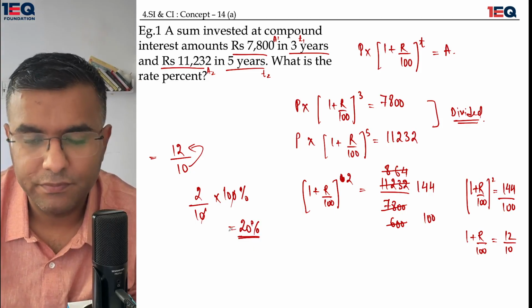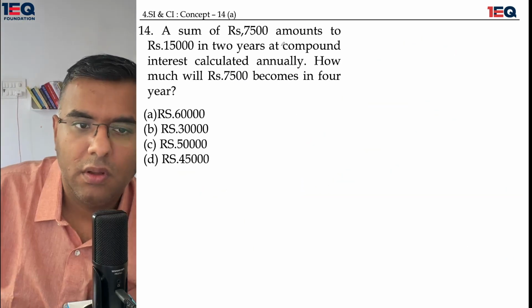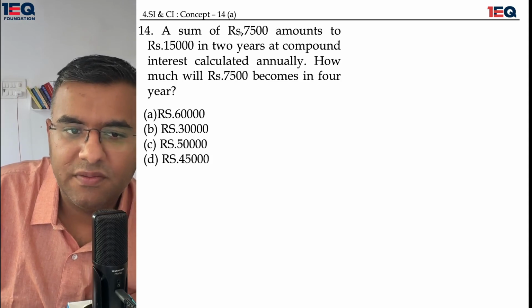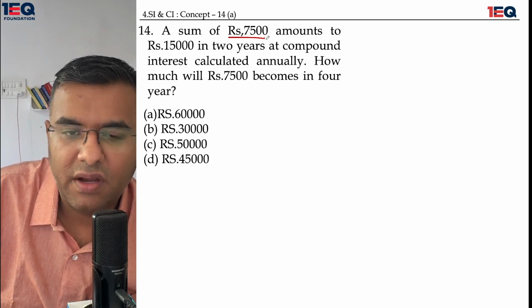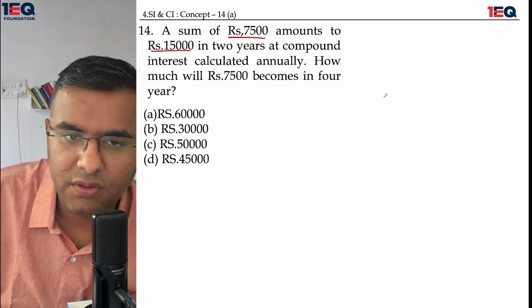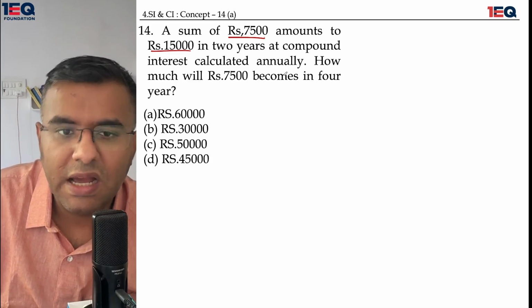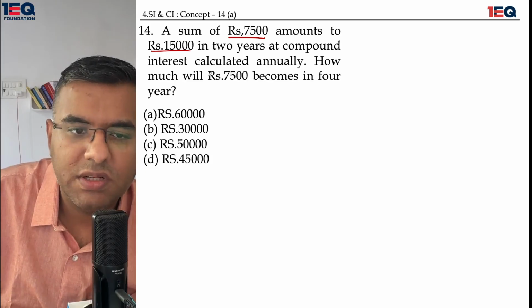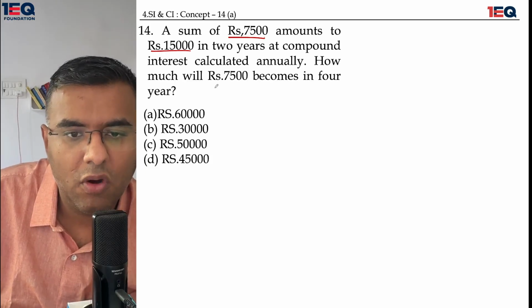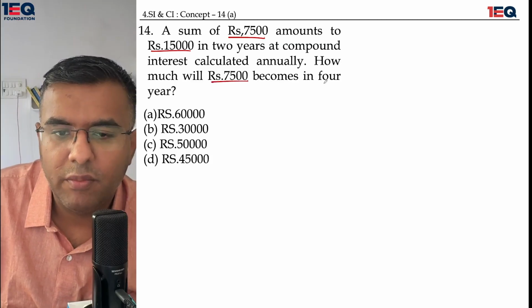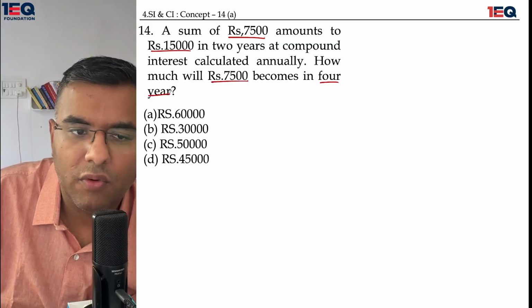Right, let's move on. A sum of 7500 amounts to 15,000 in 2 years at compound interest calculated annually. How much would 7500 become in 4 years?